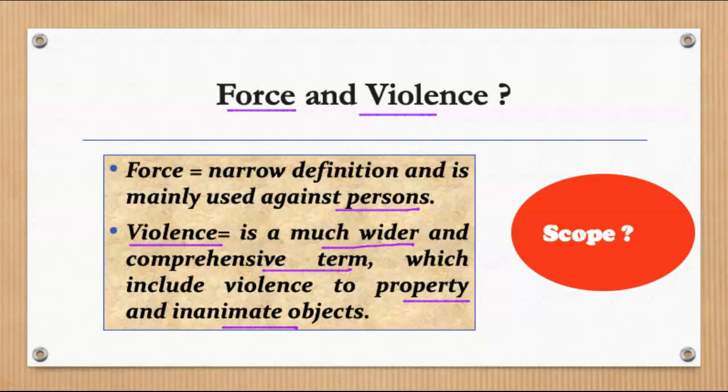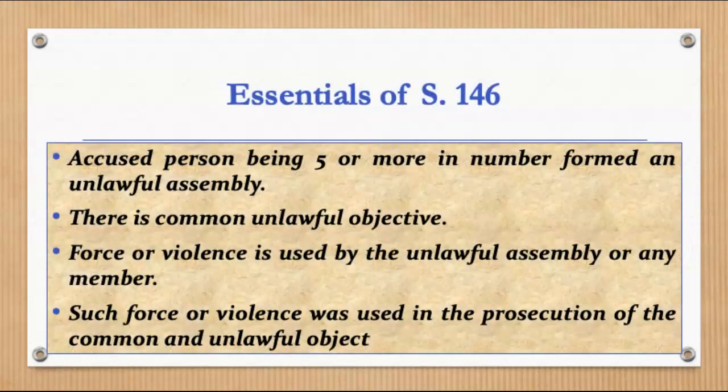Now moving forward, we need to understand the essentials of section 146. So whenever you're wanting to prove that yes, the riots have been committed, what all essentials are there that need to be established? Firstly, the accused persons, being 5 or more in number, formed an unlawful assembly. As already stated, the first condition that you need to fulfill is that there are 5 or more persons who have formed an unlawful assembly. Unlawful assembly is defined under section 141 of your IPC.